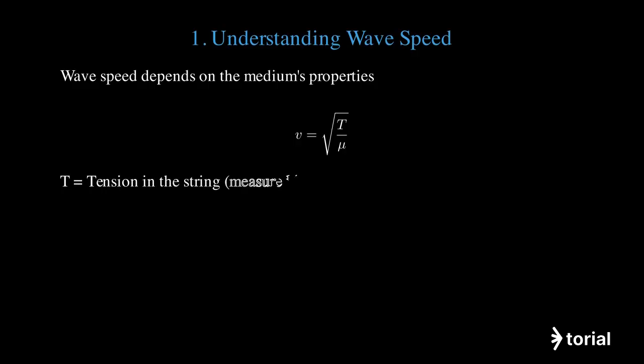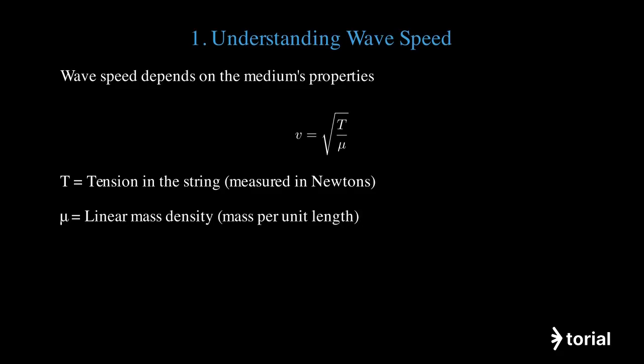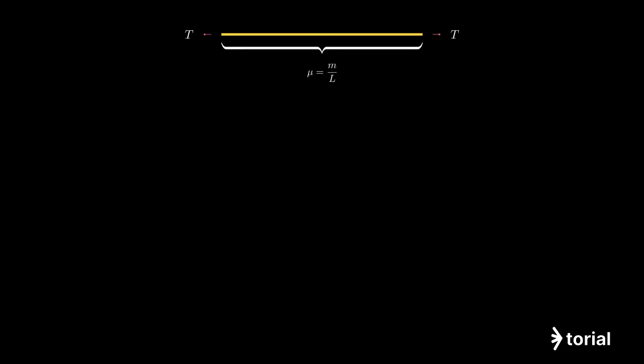T represents the tension force in the string, measured in newtons. Mu is the linear mass density, which is the mass per unit length of the string. Here we see a string with tension forces pulling at both ends, and the linear mass density represents how much mass is distributed along its length.